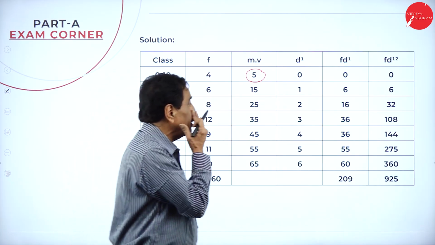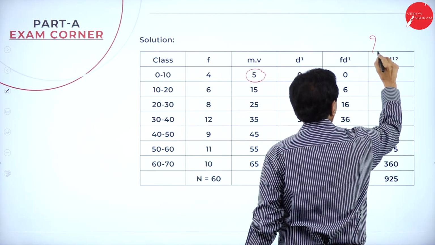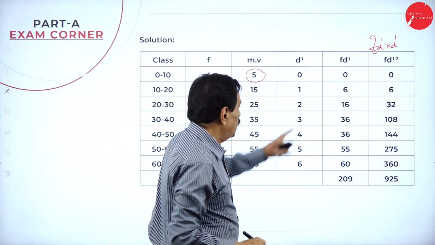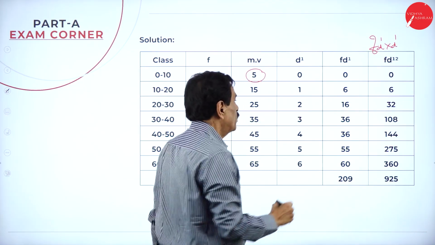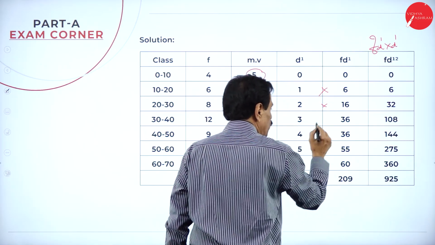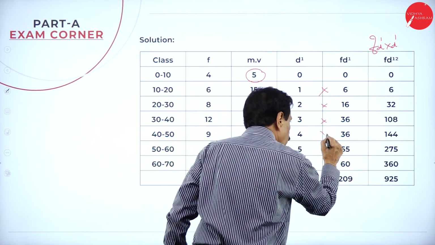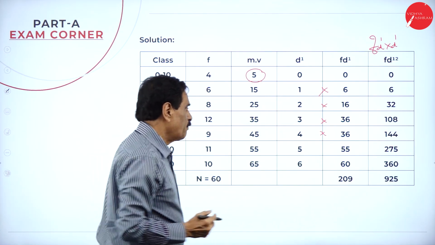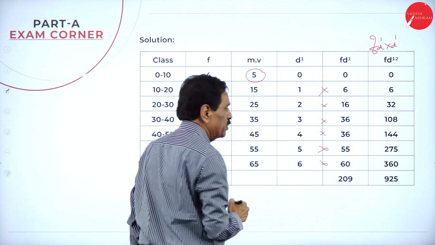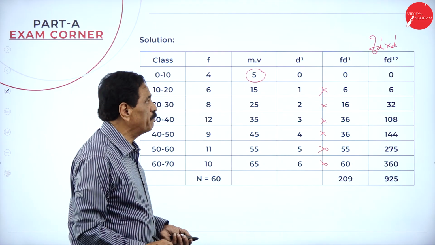What is fd dash square? fd dash into d dash. 0 into 0 is 0. 6 ones are 6. 16 twos are 32. 36 threes are 108. 36 into 4 is 144. 55 into 5 is 275. 60 into 6 is 360. If we add the figures, it is 925.